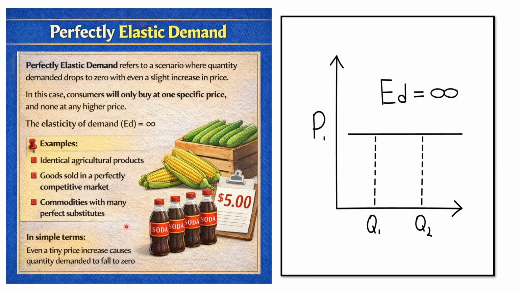All these are examples of perfectly elastic demand, where a slight or tiny increase in price causes quantity demanded to fall to 0.